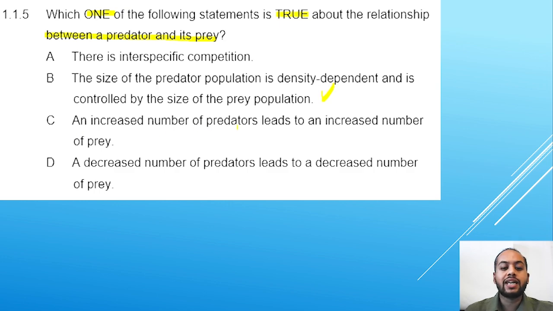An increase in the number of predators leads to an increase in the number of prey. No, that can't be true because you always need more prey than predators. A decreased number of predators leads to a decreased number of prey. No, that cannot be true as well because you always need more prey. You always need more prey at the start. Therefore, the correct answer is, without any doubt, going to be B.